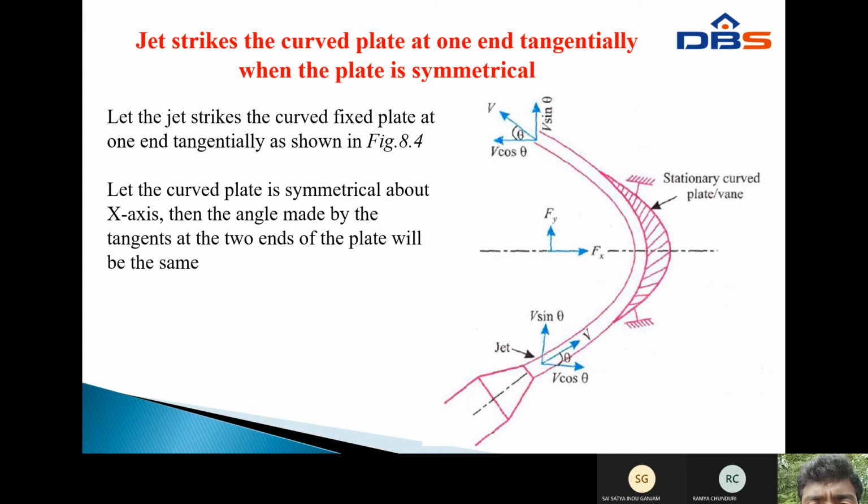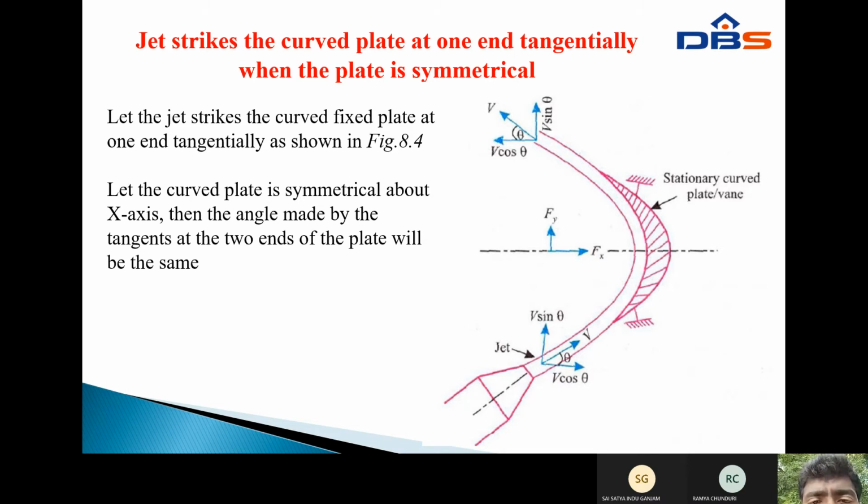Next, the jet strikes the curved plate at one end, with the plate stationary and symmetrical. In the previous figure, the jet strikes the center of the curved plate. In this figure, the jet strikes one end tangentially.